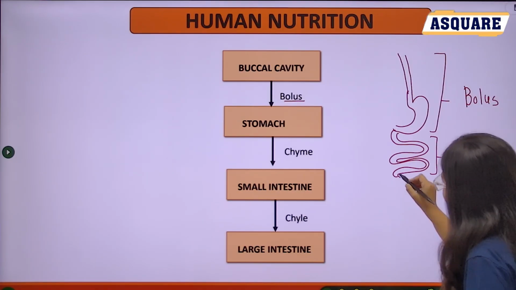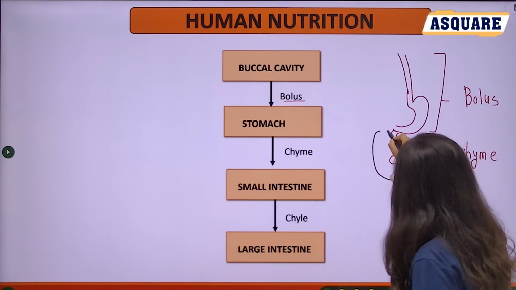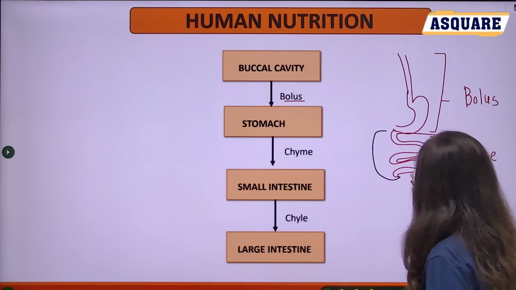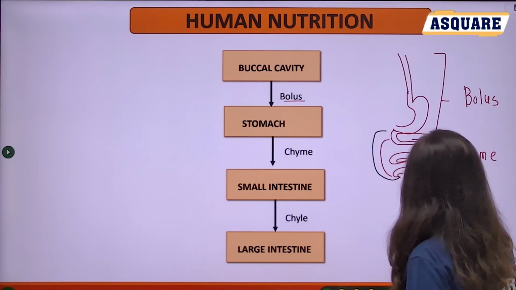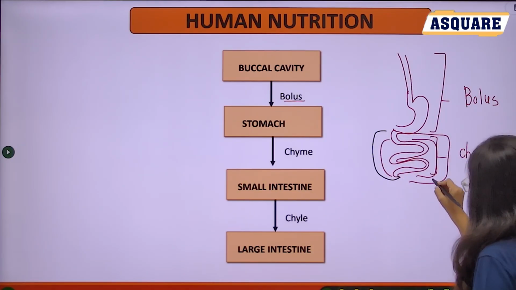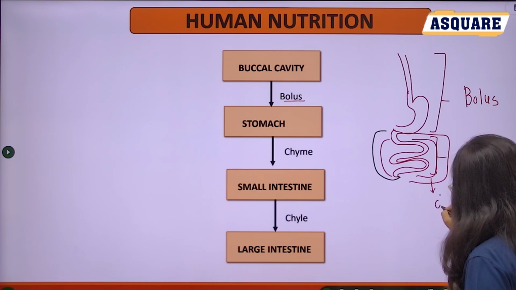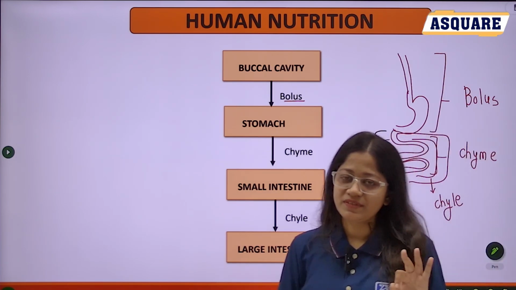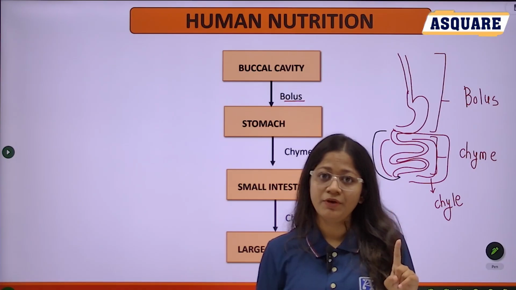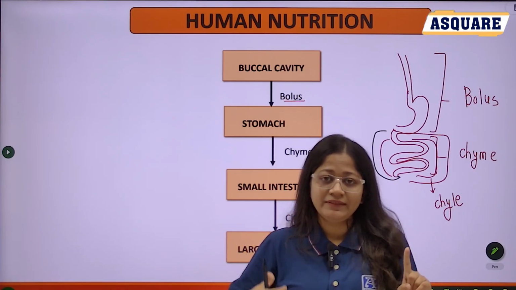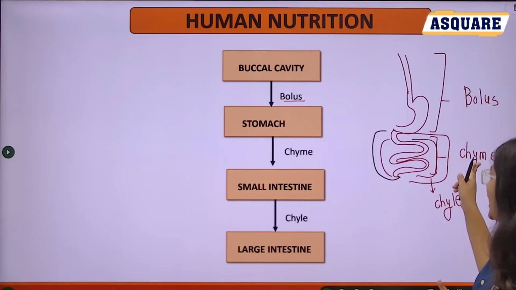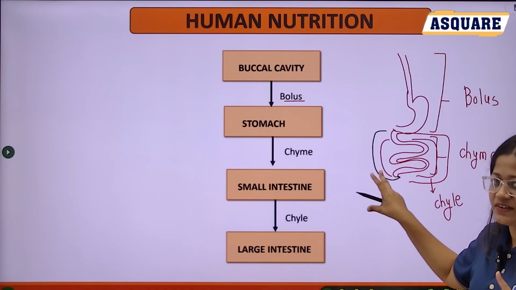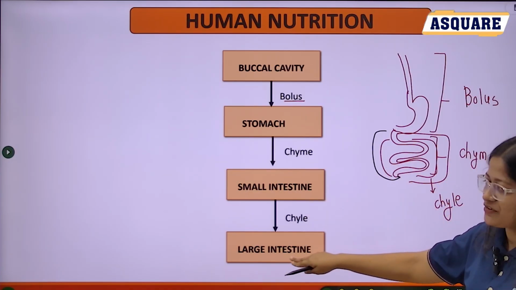And then from small intestine to large intestine, we call it chyme. So three terms are here. First one, bolus, from your buccal cavity to stomach. Then the second one is chyme, into the small intestine, and from small intestine to large intestine we call it chyme.